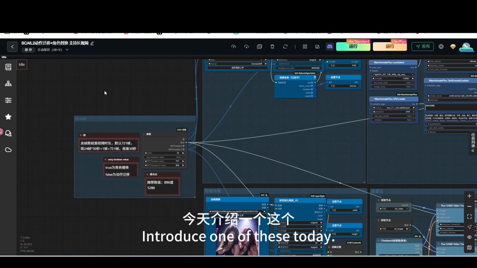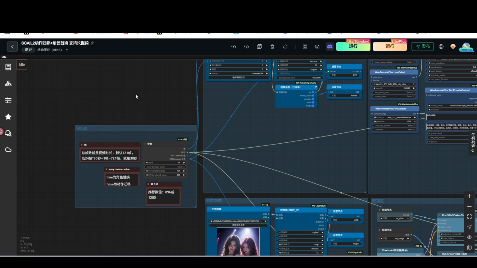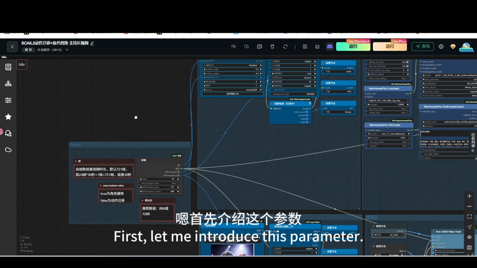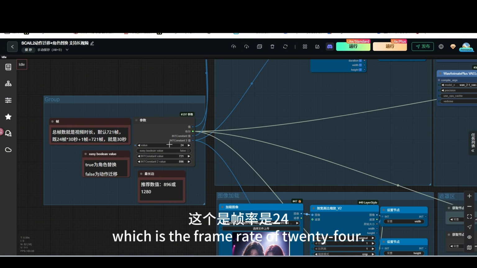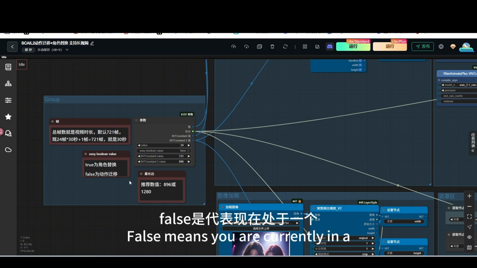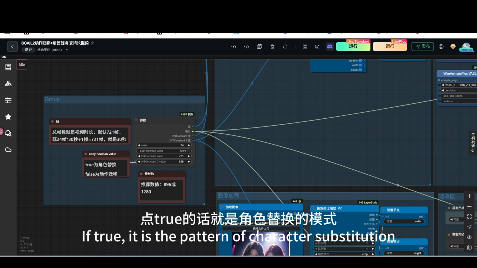Today, I will introduce this action transfer of scale to role substitution. It supports the generation of long videos. First, let me introduce this parameter. This parameter, which is 24 frames per second. Now, the switch is force, which means it is in the action migration mode. Clicking true will enter the character replacement mode.